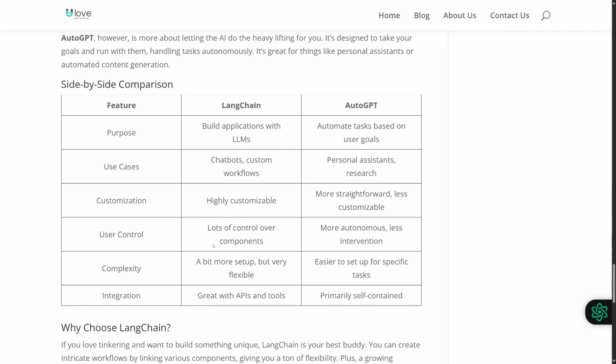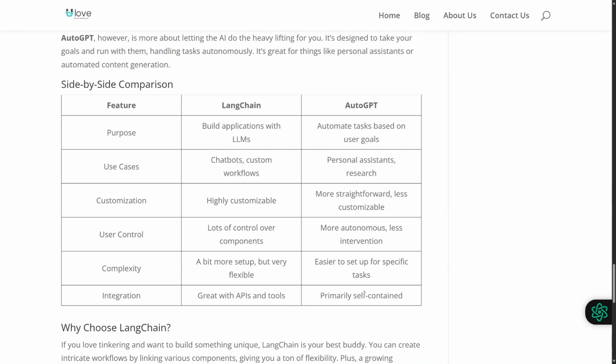Now user control, a lot of control on LangChain, of course. And if we talk about AutoGPT, it is more autonomous and less interventional. Complexity, of course, LangChain is going to be more complex than AutoGPT. And finally, integration, we get great APIs on LangChain and primarily self-contained on AutoGPT.